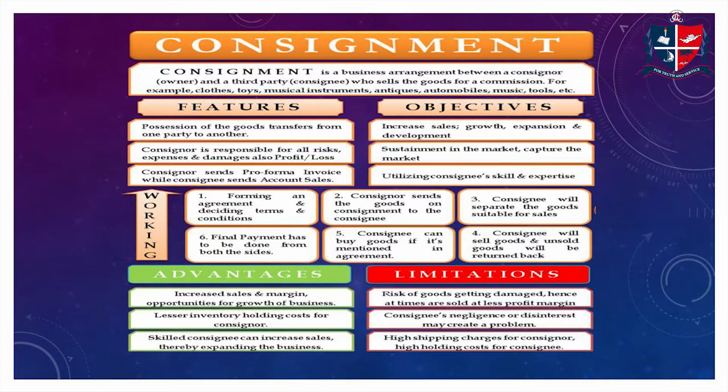Next, let us see the objectives of consignment. The first objective is to increase sales growth. For the expansion of business, the consignor can consign his goods to various consignees. The second is to capture the entire market. By sending goods to various consignees in different parts of the world, a consignor can capture the entire market and sustain in the market. Next is utilizing the consignee's skill. The consignor can utilize the skill of another person in his business or to increase the business of the consignor.